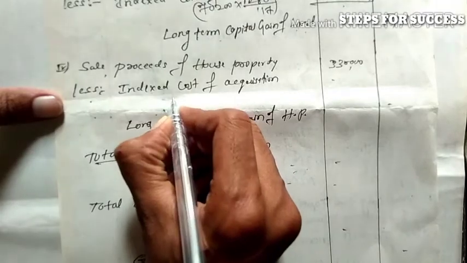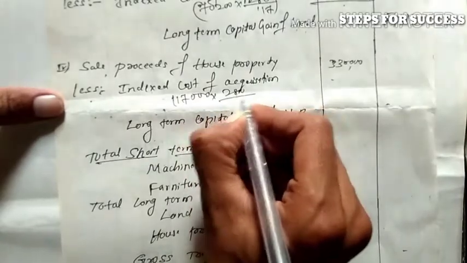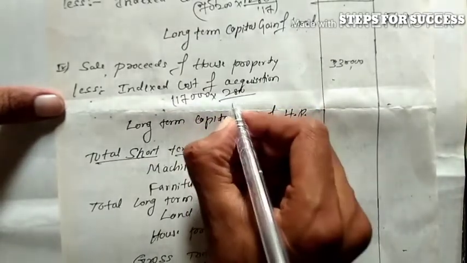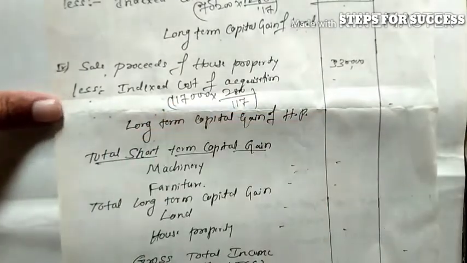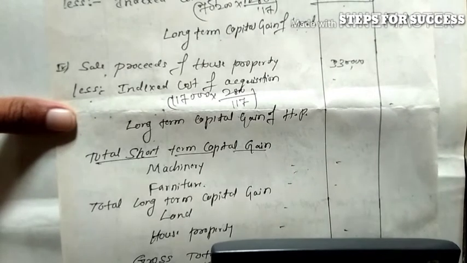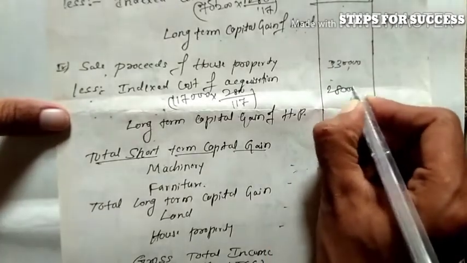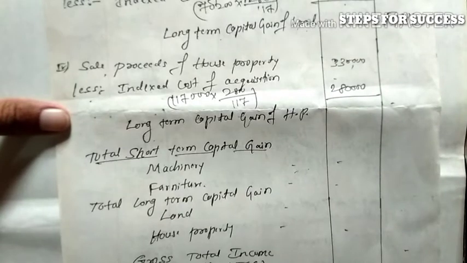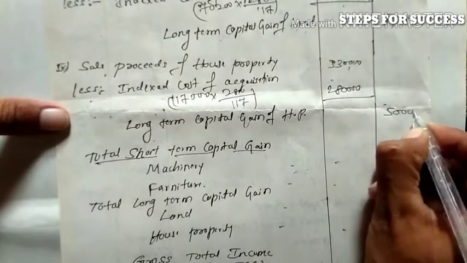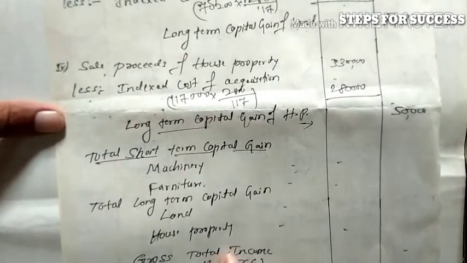We take the purchase cost 1,17,000 of the house property into 280, the inflation index of 2018-19, divided by 117, the index of the purchase year 2005-06. That gives 2,80,000. So 3,30,000 minus 2,80,000 is 50,000. This is the long term capital gain of house property. So we have completed the four portions.